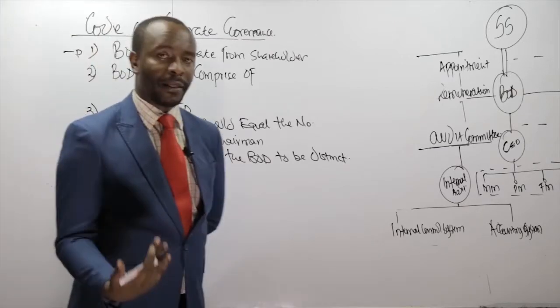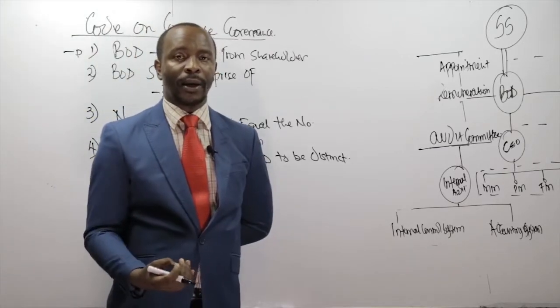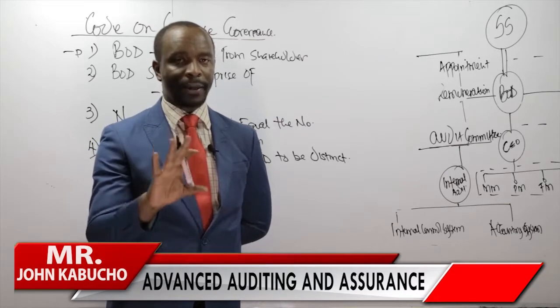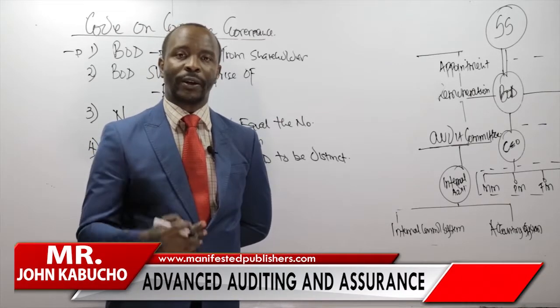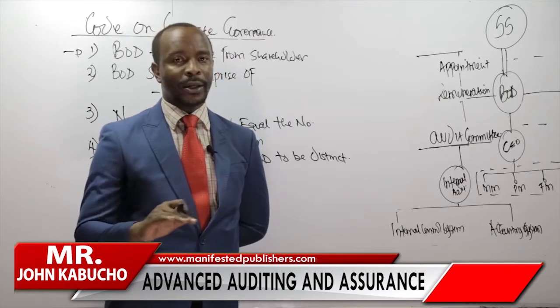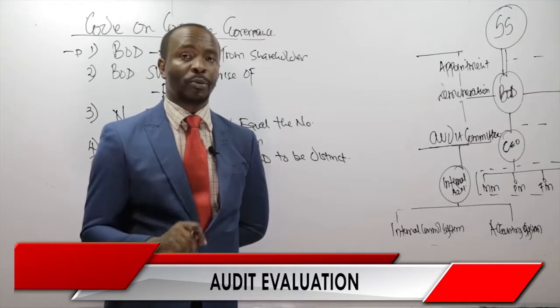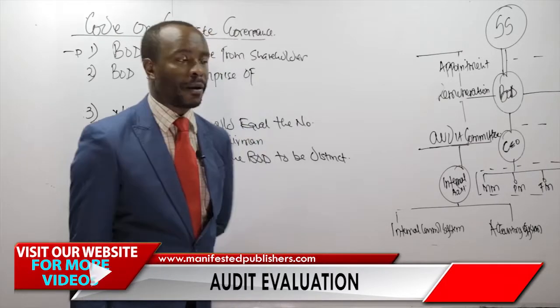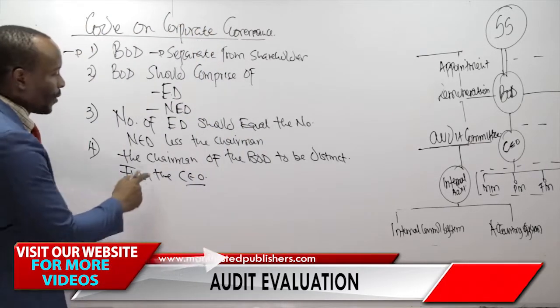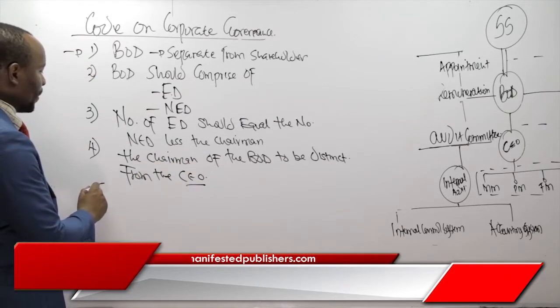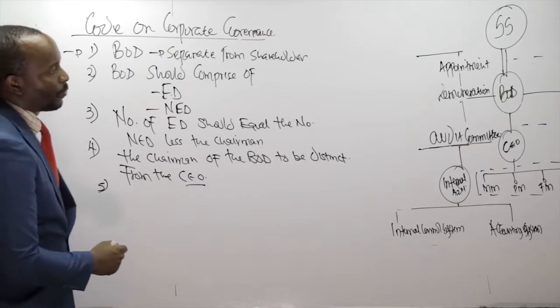If we give the chairman the responsibility of running the company and also the responsibility of chairing the board, he will dominate. That's what we want to avoid. We want fairness and we want accountability. We want transparency and we want responsibility. And we cannot do that if one person is dominating each and every area. So it's very important that we have the chairman as a separate person, the CEO being a separate person, and each and every person should have lines of reporting.